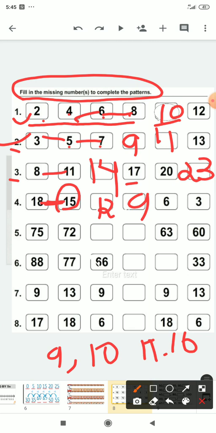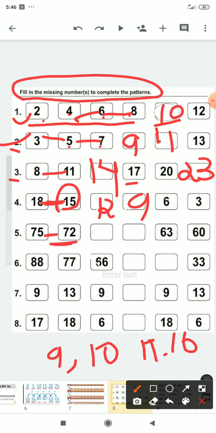Now, question 5. 75, 72. So, before 75, what will come? 74. Before 74, 73. It means it is also backward counting. So, before 75, 74 will be missed, 73 will be missed, 72 is written.